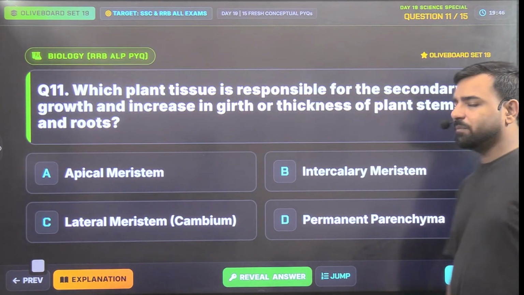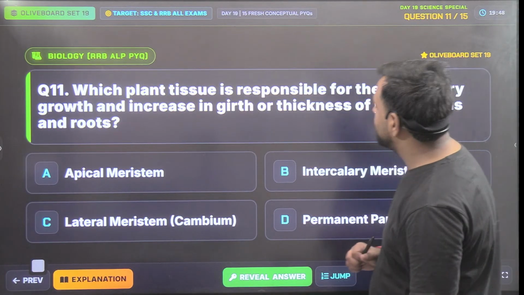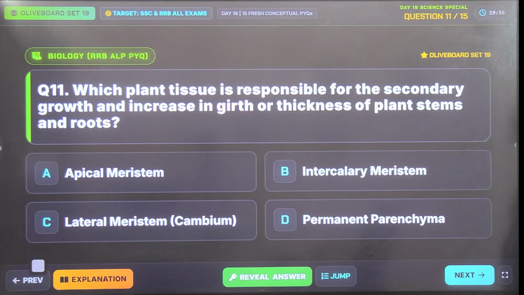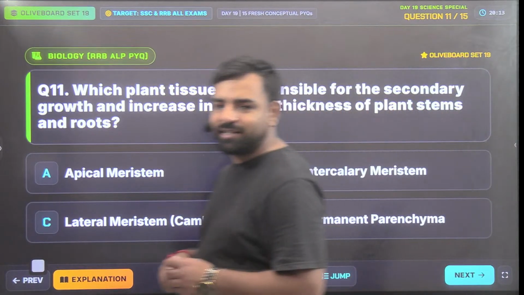Next 5 questions are from bio. Which plant tissue is responsible for secondary growth and increase in the girth or thickness of plant stems and roots? Is it apical meristem, intercalary meristem, lateral meristem, or permanent parenchyma? So what should be the correct answer, guys, here? So no answer this time, guys.